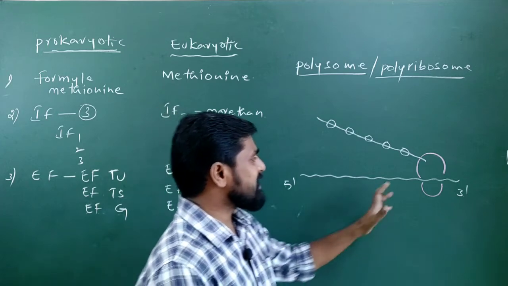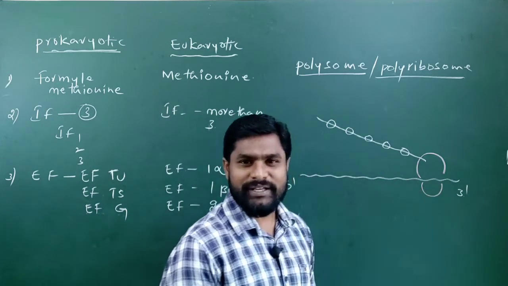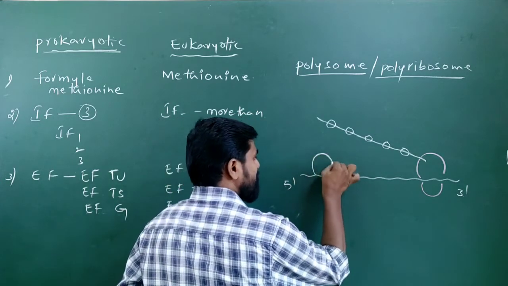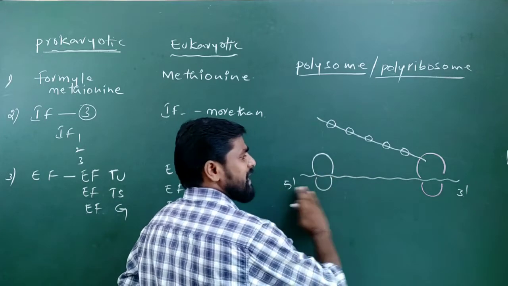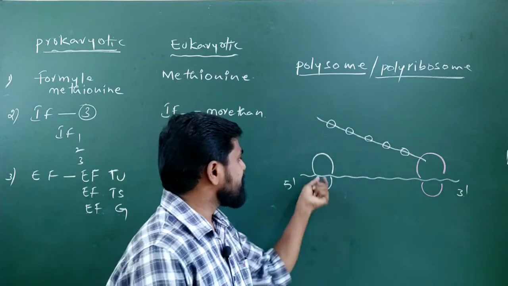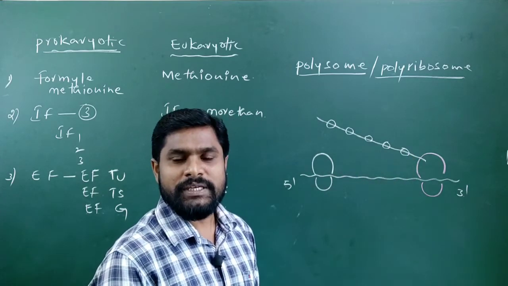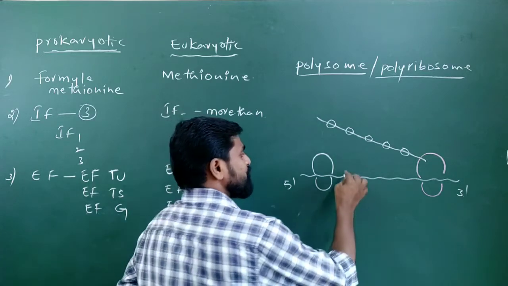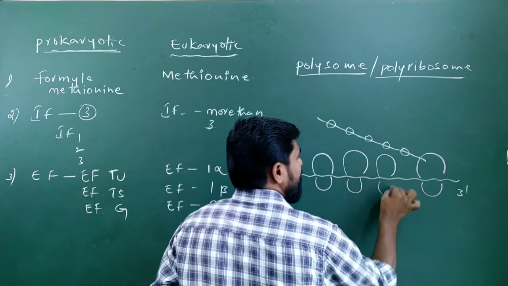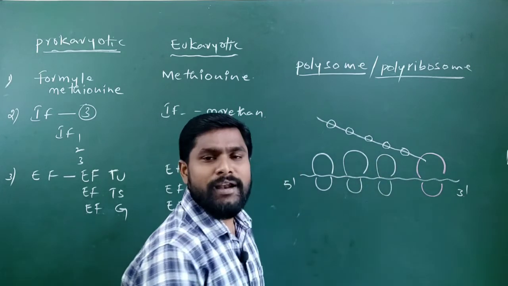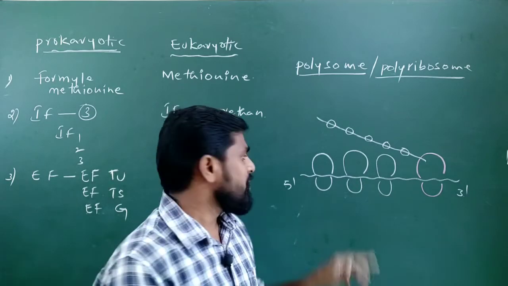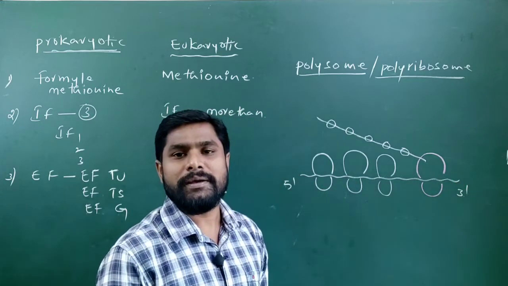Before the completion of translation by this ribosomal complex, another ribosomal complex will come and attach to this mRNA molecule in order to perform the translation process to produce the same polypeptide chain again by reading the single mRNA molecule. Likewise, several ribosomes will come and attach to this single mRNA molecule in order to synthesize several polypeptide chains of a single type by using this single mRNA molecule.